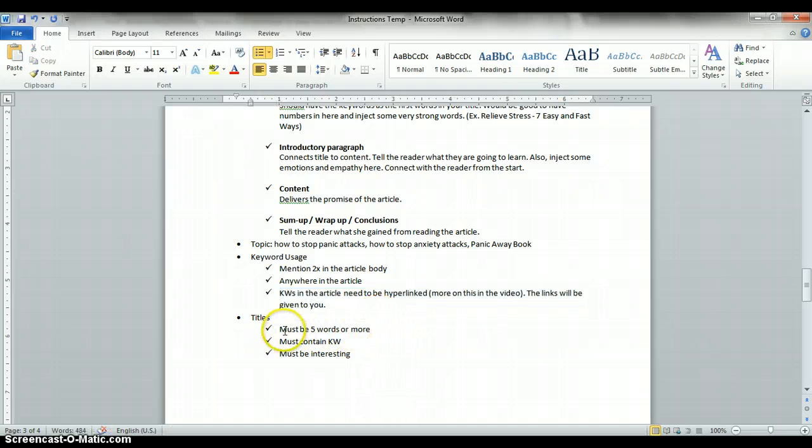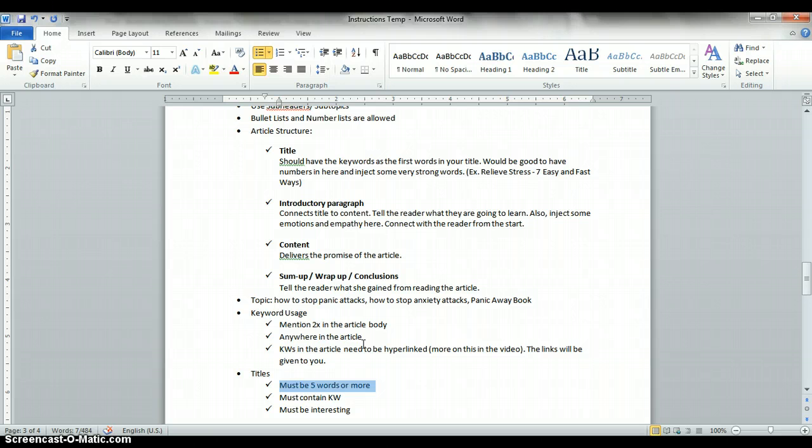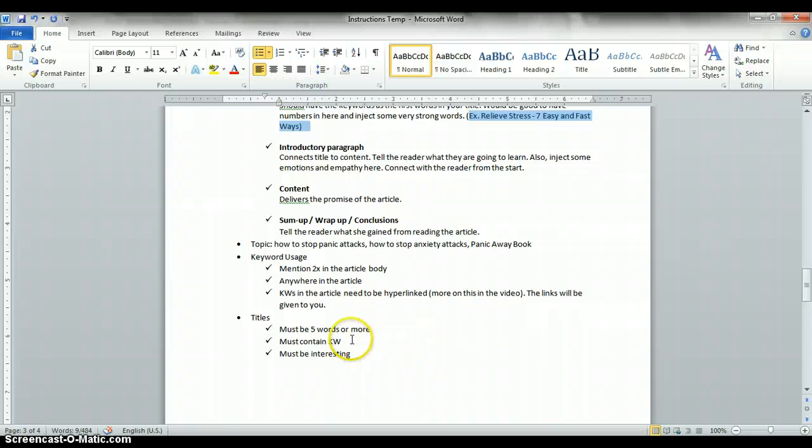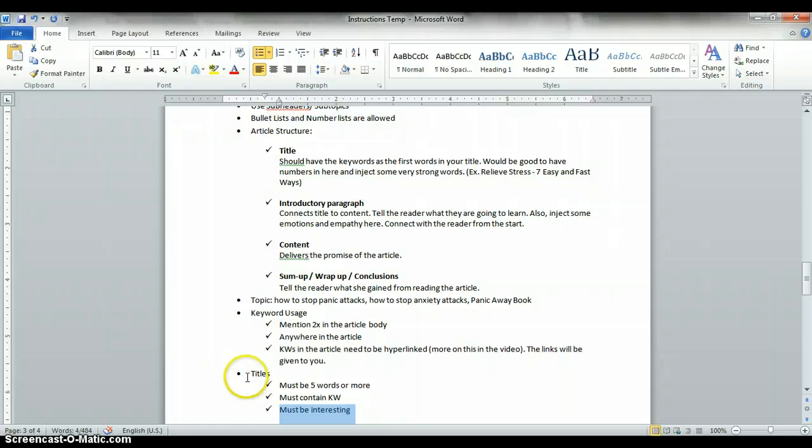Okay. And then titles must be 5 words or more. So yeah, around 5 to 10 words would be best. Like this one, 1, 2, 3, 4, 5, 6, 7. So these are 7 words. Okay, the best articles are around 5 to 10 words. And then the title must contain the keyword and must be interesting. So whatever you read here, incorporate that with what you read here.